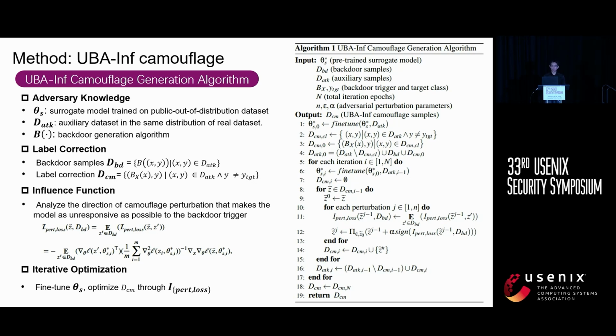Influence functions are used to determine how the camouflage samples affect the backdoor, guiding adjustments to reduce the model's response to the backdoor trigger while keeping perturbations minimal. After a few iterations, the camouflage samples are optimized and ready for use.